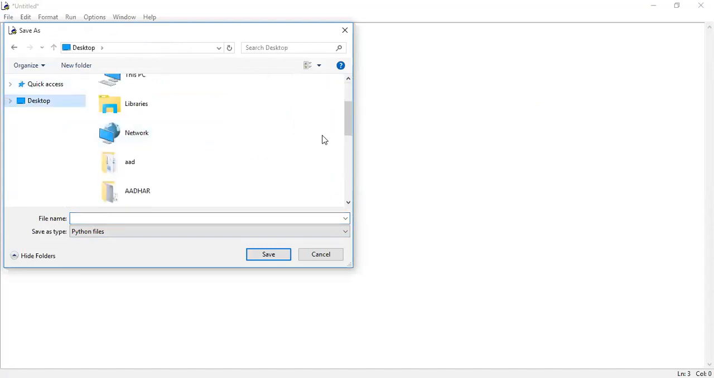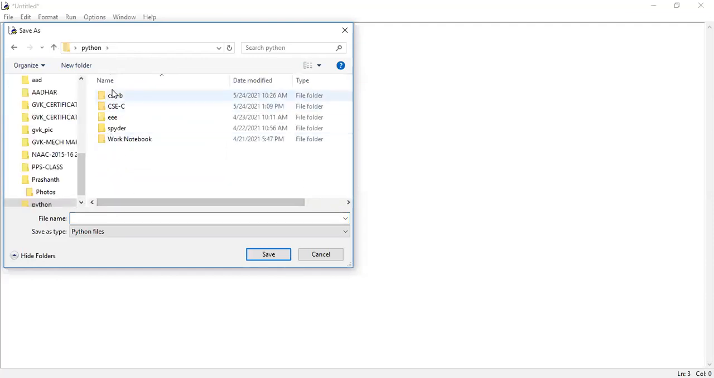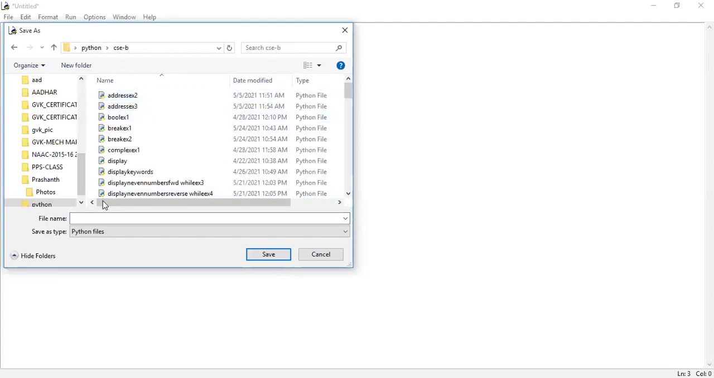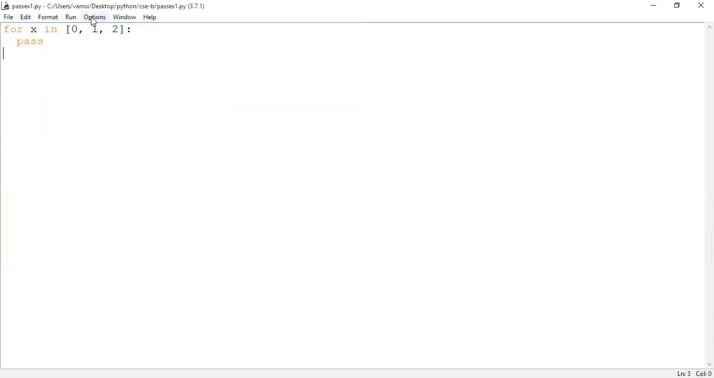So save the program, guys. Save the program into the required path. Here I'm saving into the desktop folder, the Desktop Python folder, in the Python CSCB folder that is available. It is an example for pass: pass example 1 dot py. Save the code and run the program.